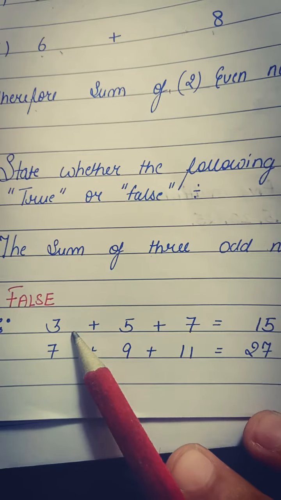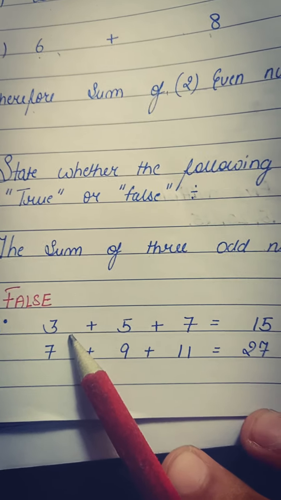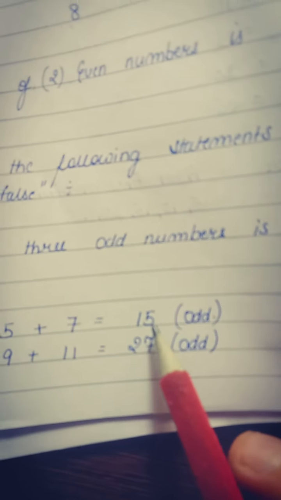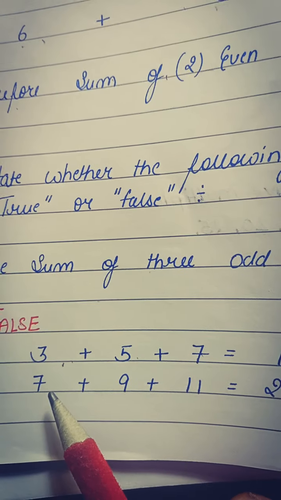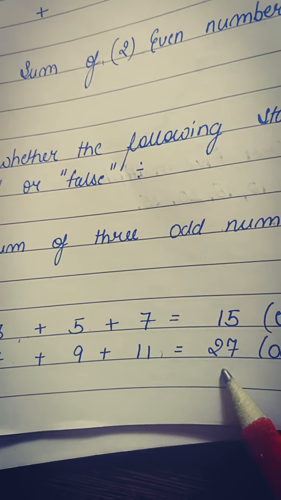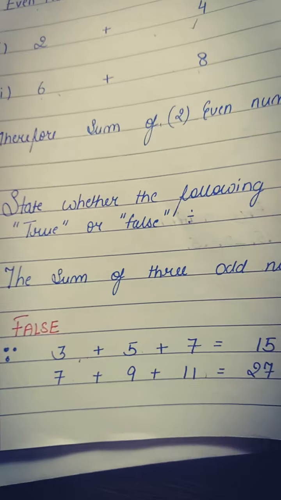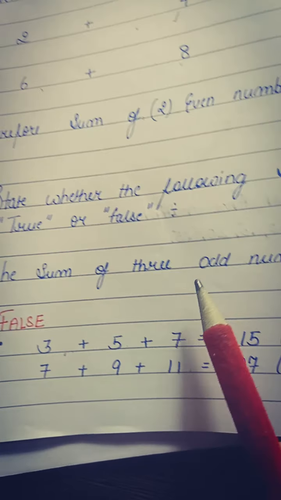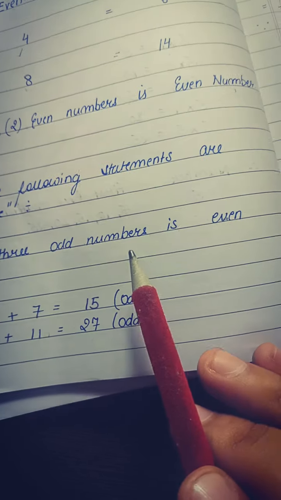So I'll take three odd numbers, 3, 5 and 7, and I got an odd number. Again I'll take three other different odd numbers, 7, 9 and 11. Again I get another odd number. So the statement is false, as it is saying the sum of three odd numbers is an even number.